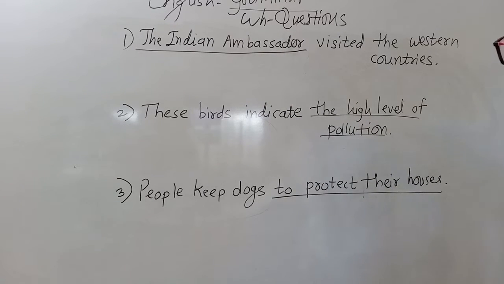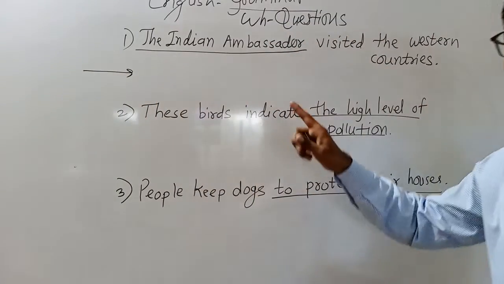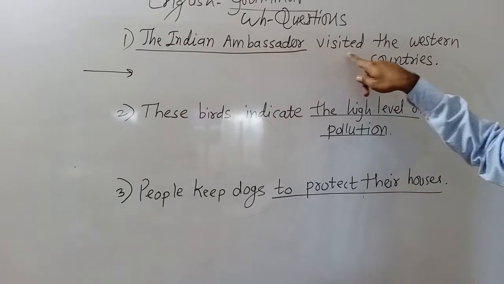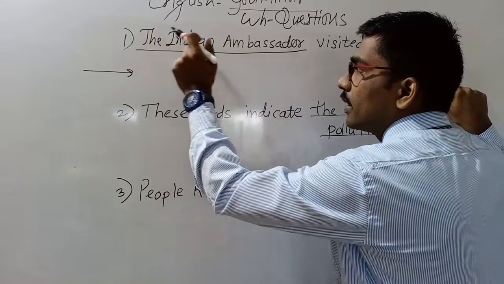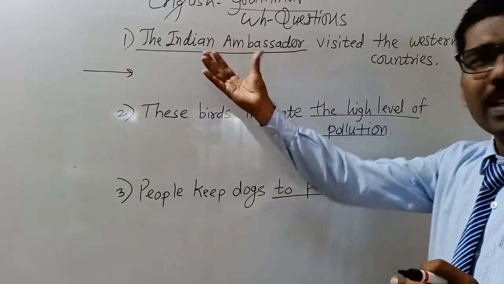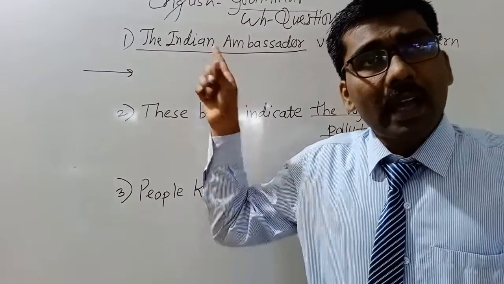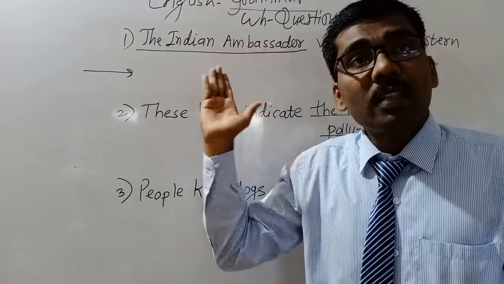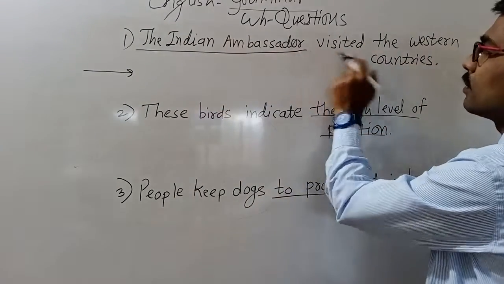Who visited the Western countries? Here the Indian ambassador visited the Western countries. The underlined part is the Indian ambassador, which means a person, and it is the subject. So the answer is the subject, and the sentence is in simple past.